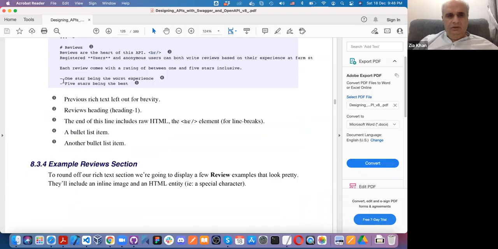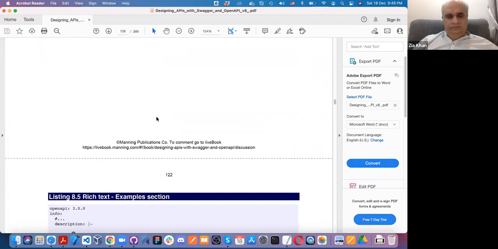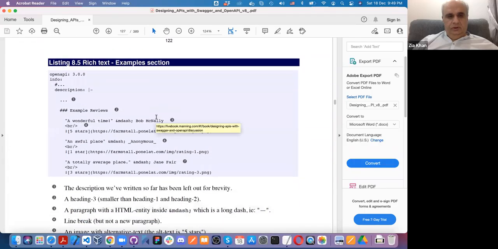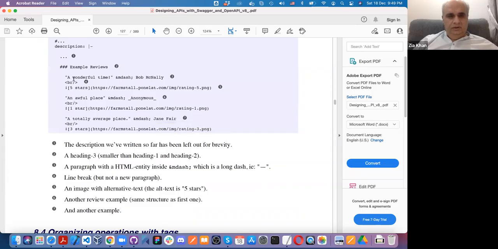Now this one will be converted into a list. Look again. My example reviews. This is a picture of 5-star. This is again line break, and so on.